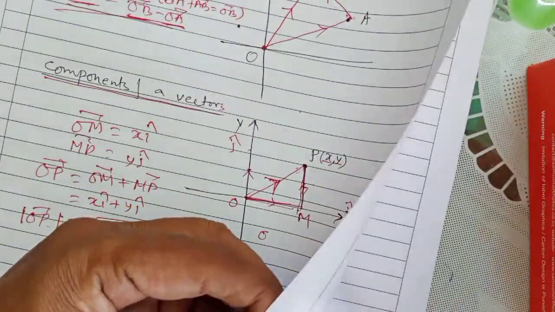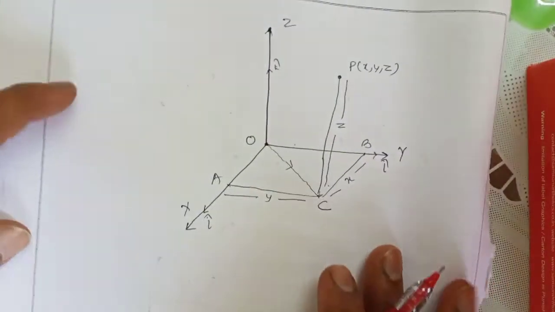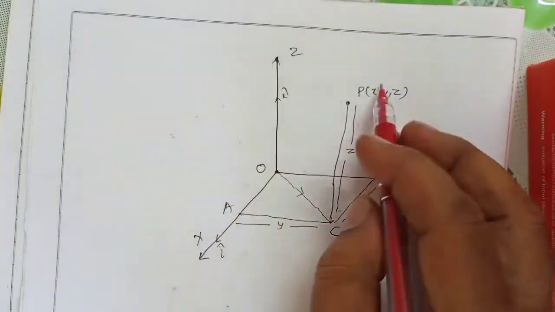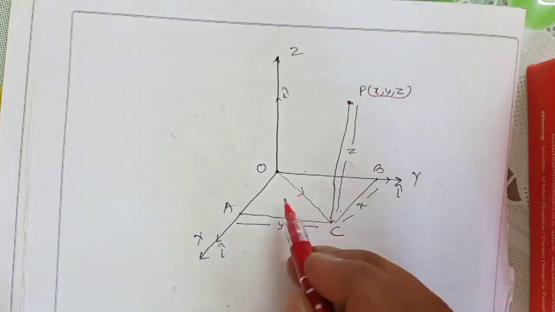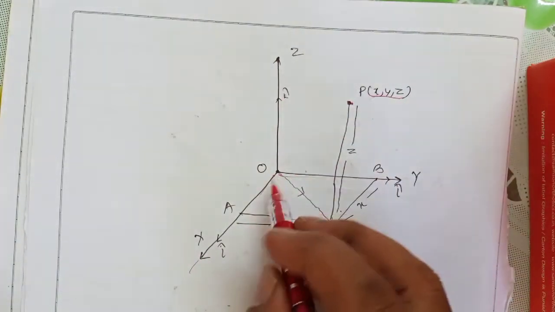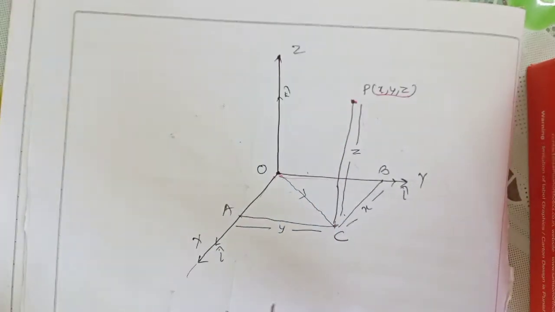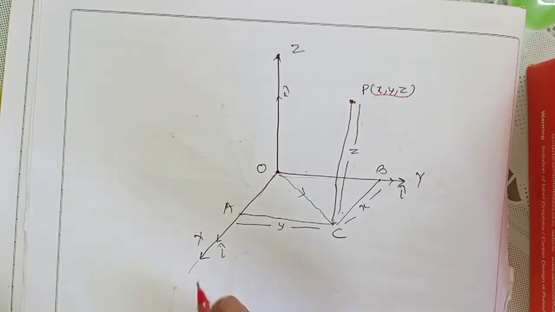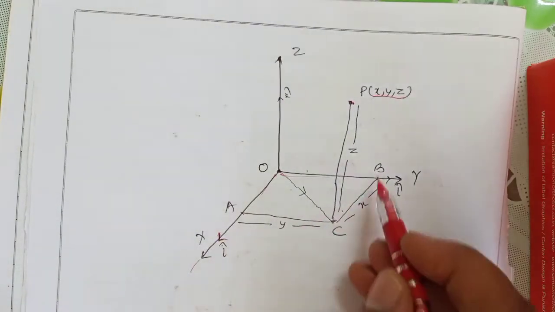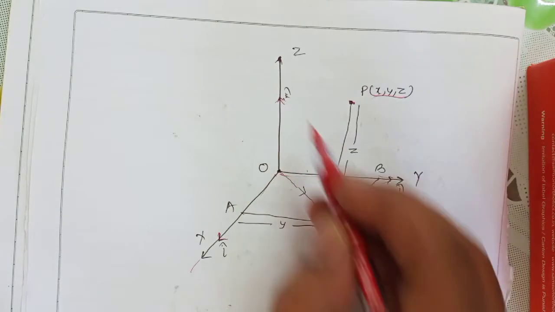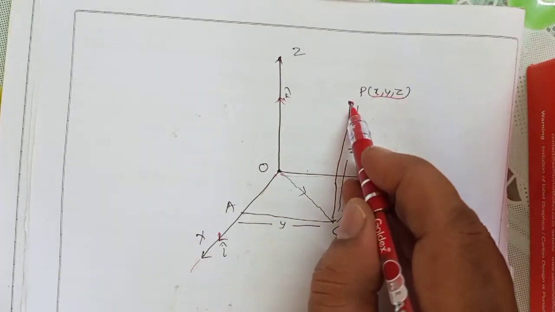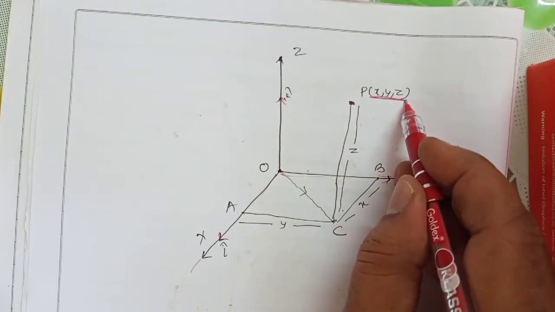Now this is already done, some more. If we represent a three-dimensional point P (x, y, z) with x-axis, y-axis, and z-axis, this we have done in three-dimensional geometry in class 11. Now this is i cap, this is j cap, this is k cap, as I told. Now P is a point with coordinates x, y, z.